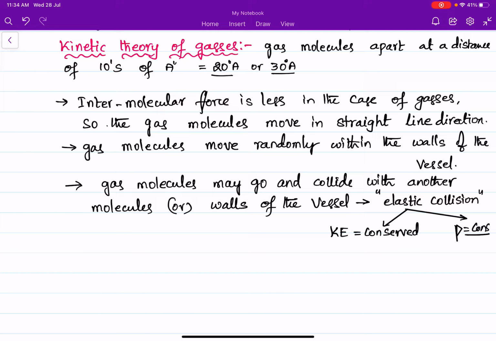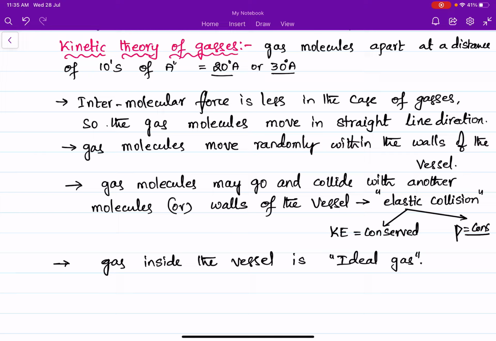Okay, and another assumption in this case is that the gas inside the vessel is an ideal gas. Why are we considering it as an ideal gas? Because the gas molecules are largely apart, there is no influence of one molecule on the other, as the intermolecular forces are less between the molecules.